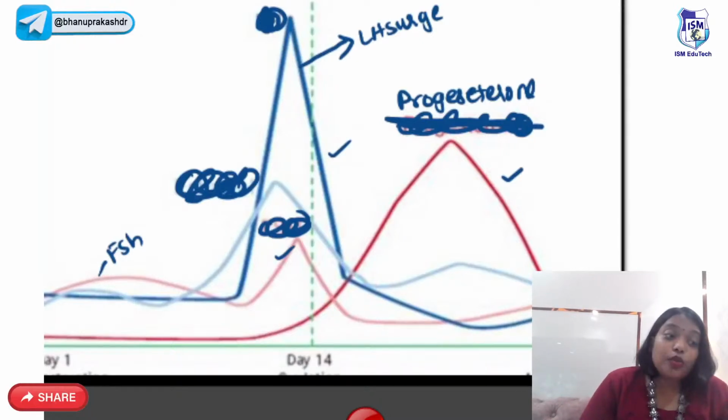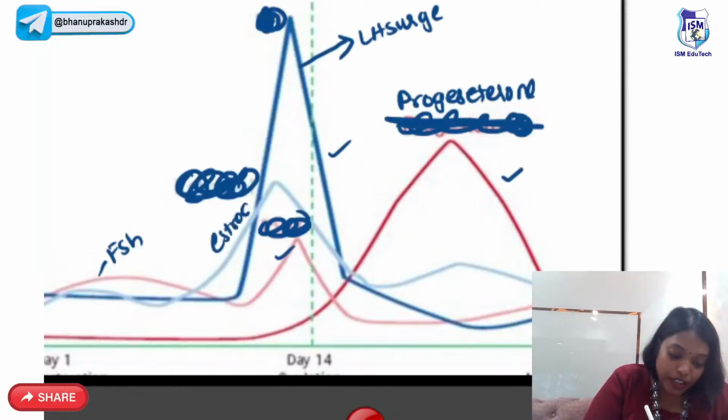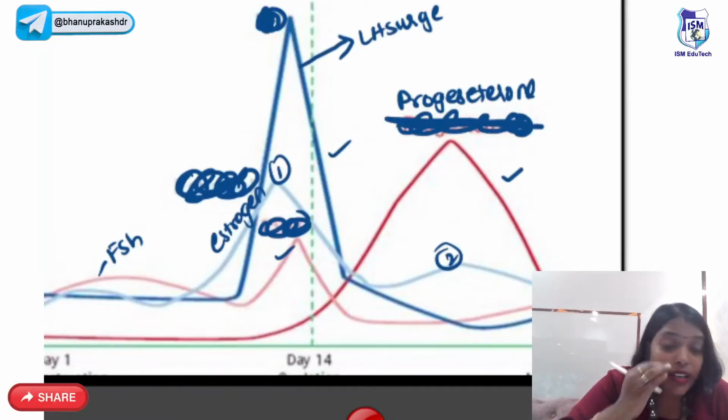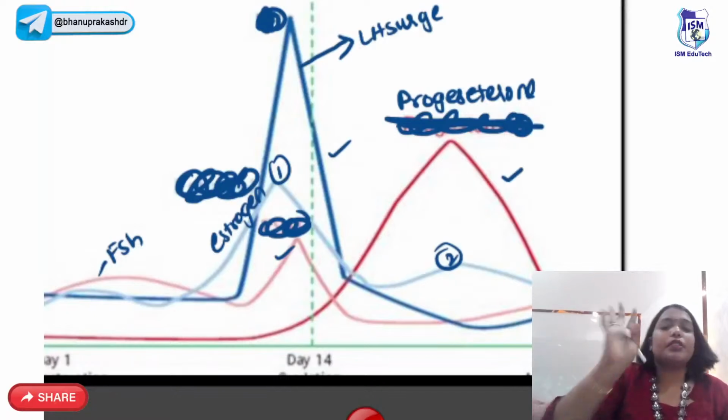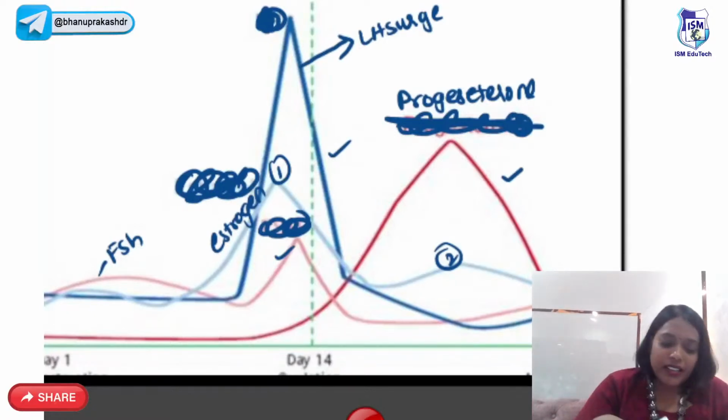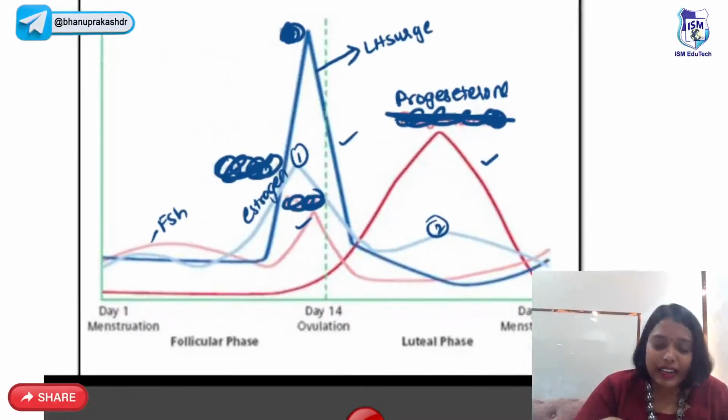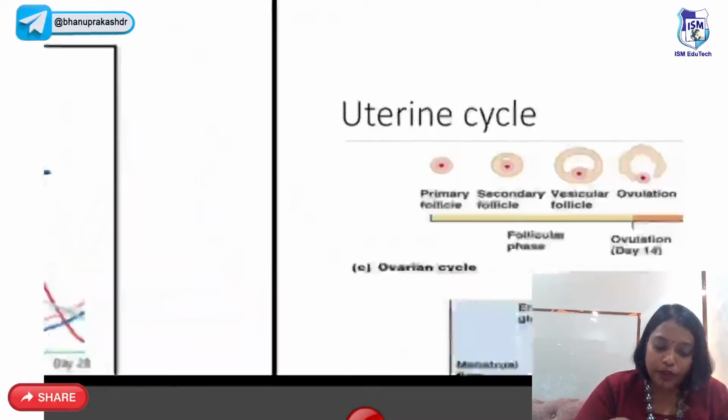Now, estrogen has how many peaks? Estrogen has two peaks, guys. Can you see? First peak and second peak. Correct. Estrogen has two peaks. This is most important, which you have to remember. Now, second, that's about the ovarian cycle and the hormones you have to remember.